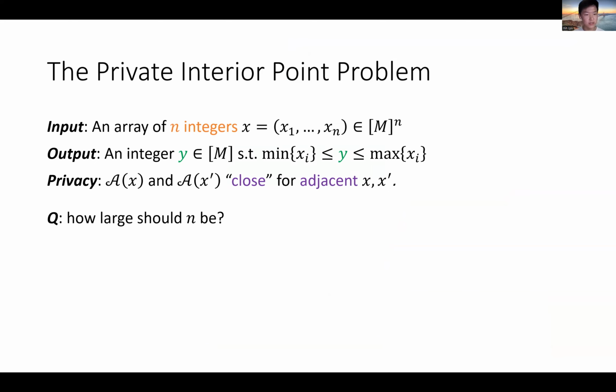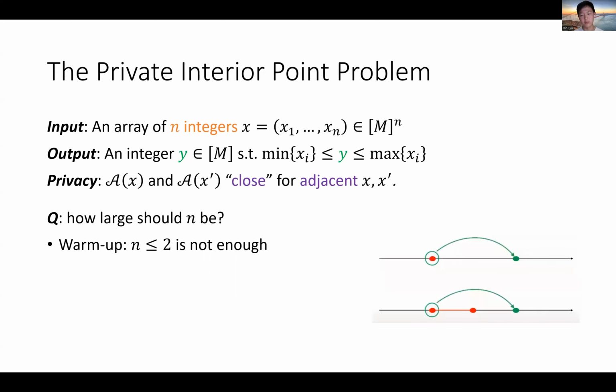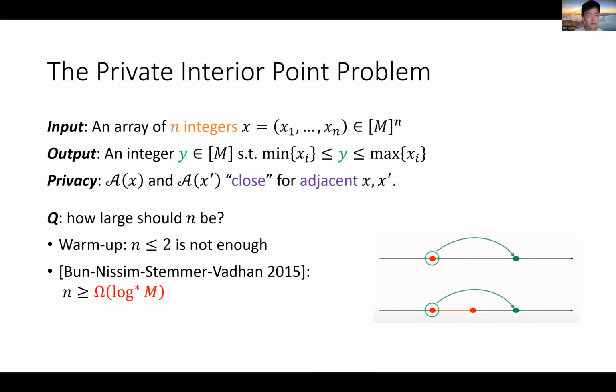And we ask the question, how large should n be so that the problem is possible to solve? As a warm-up, it's not hard to see that with only two inputs, you cannot solve the problem. Here is a demonstration by figure, which I don't have time to explain in detail. But it turns out the problem is actually impossible to solve when m becomes arbitrarily large.